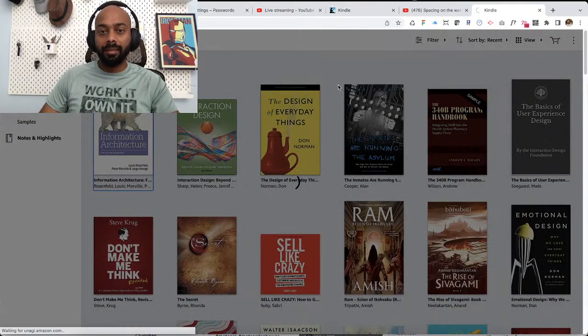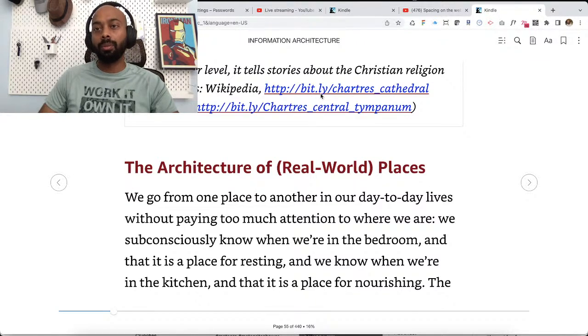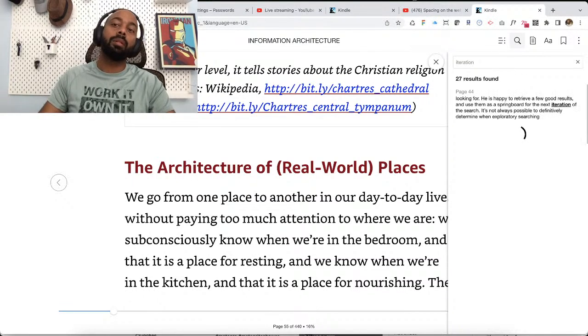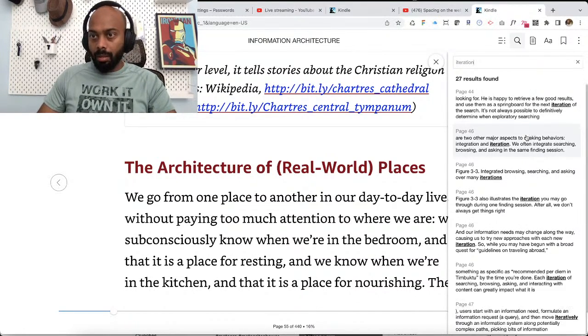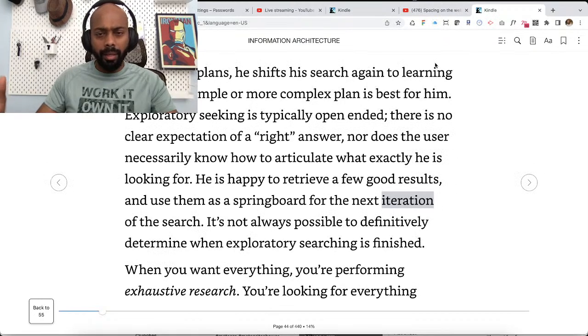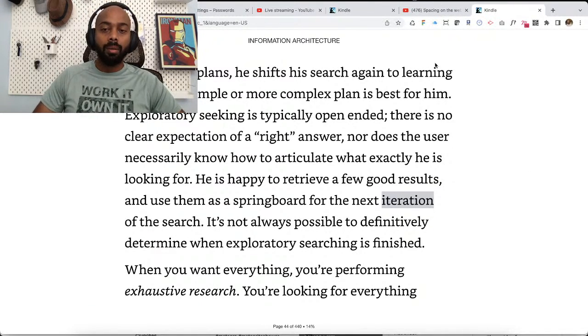All right. Let's see if that was an Edge browser issue or an issue with something else. All right, what I want to search for is... okay. Looks like it was an Edge browser issue. Okay. Let's see. I wanted to see if what we thought, or I thought, was the definition for iteration matches what they explain as iteration.